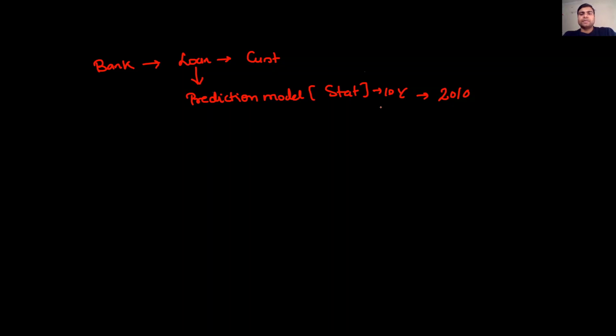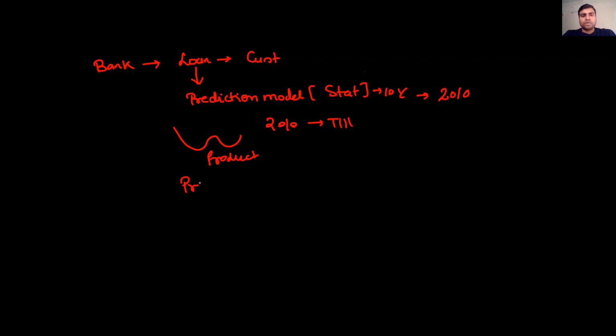We are working in a bank, and the bank used to provide loans to customers, and for that they use a prediction model which is based on statistics. They developed this model in 2010, and from 2010 till now they have been using this type of model to select the customers to whom they should provide a loan or not. This is the product they are using.